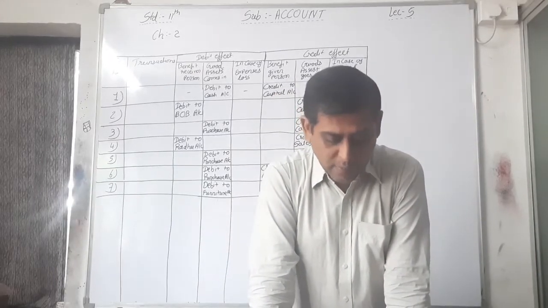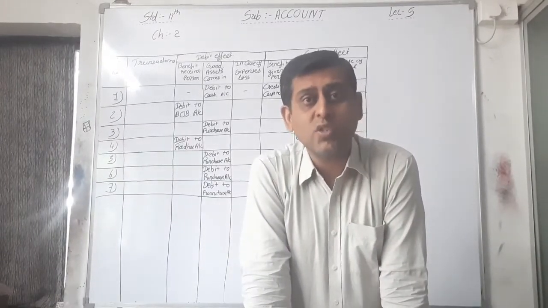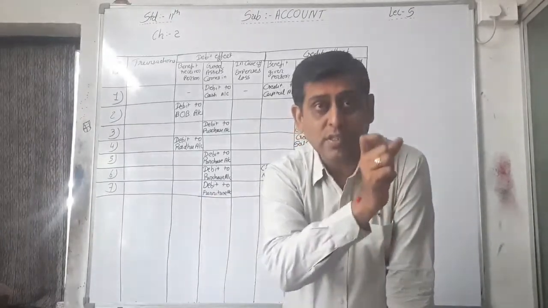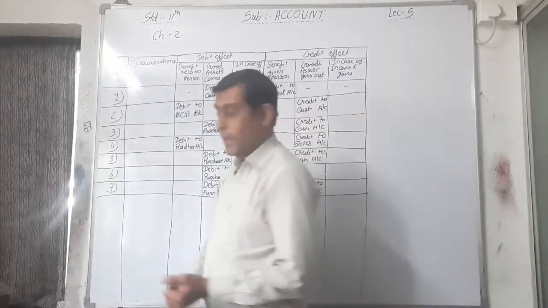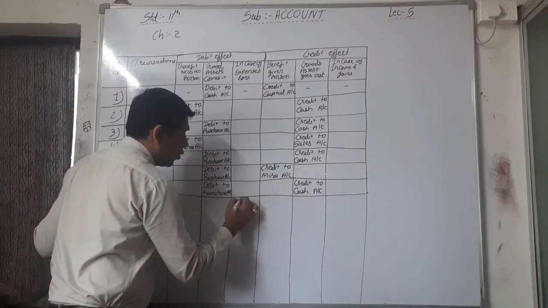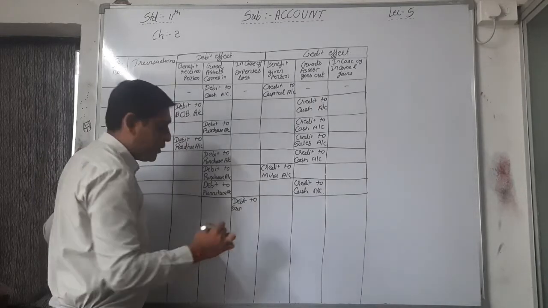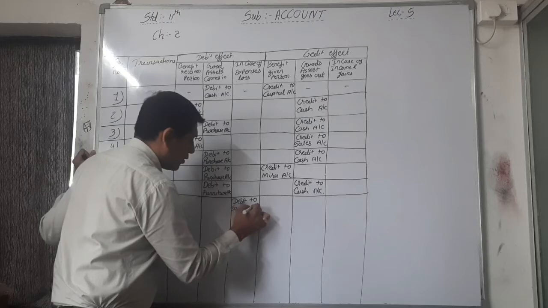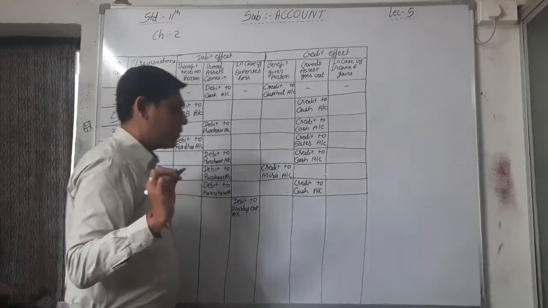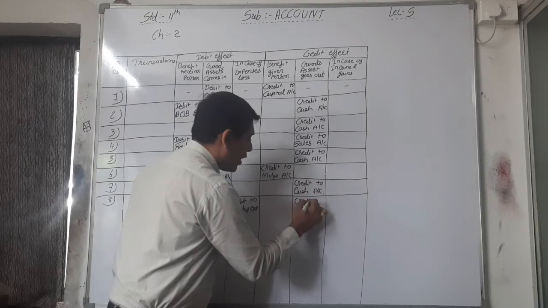And here the amount 300 is given, that is cash, so it is a cash transaction, that's why the cash account will be affected here, cash goes out, and expenses, that's why debited. 8th point, expenses, that's why debit to sundry expenses account, and credit to cash, cash goes out.